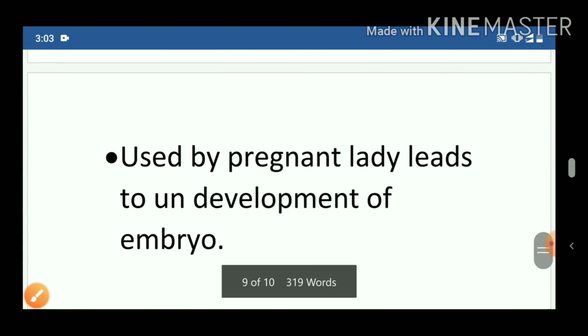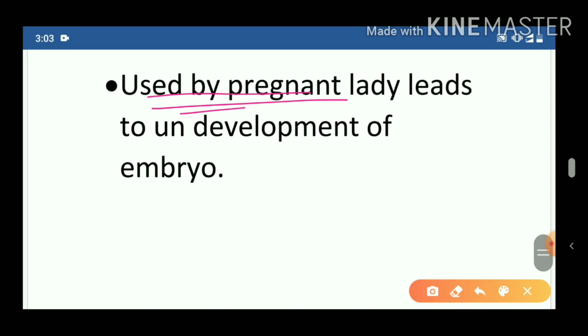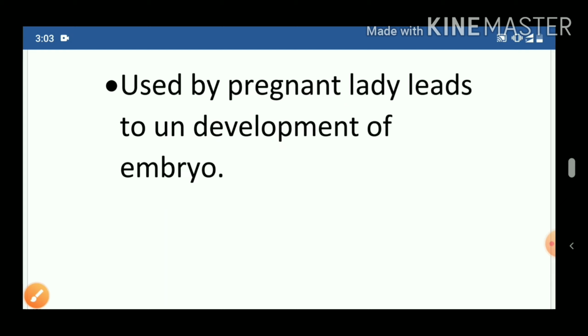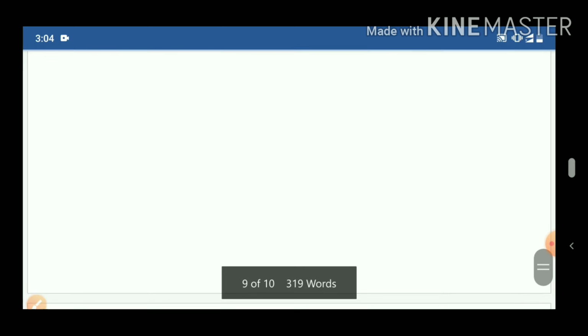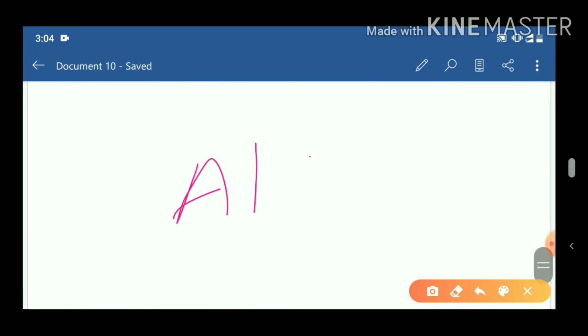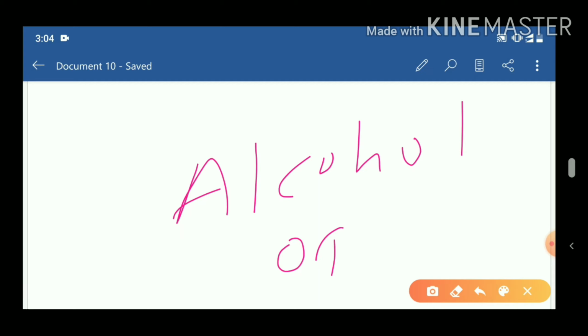Apart from this, if a pregnant lady uses tobacco, then the development of the embryo inside her is hampered. In this way we have studied that tobacco is very dangerous. Now two topics we have completed today. Two toxic substances we have completed. Now two are left, that is alcohol and opium. This we'll study in the next class.